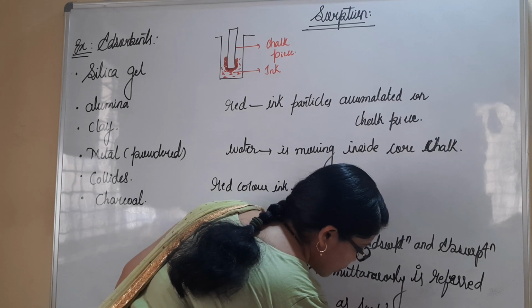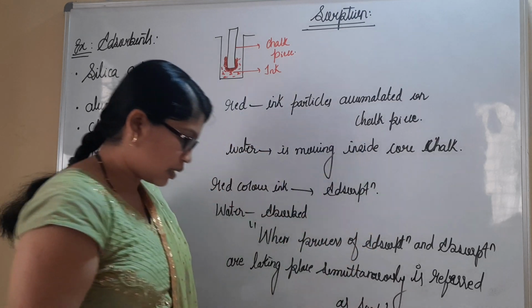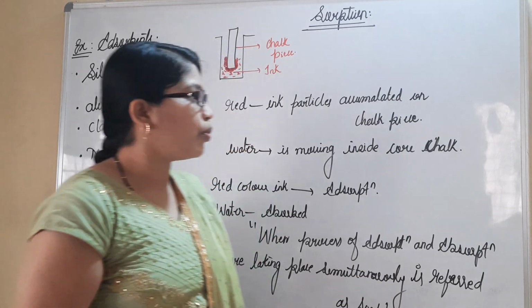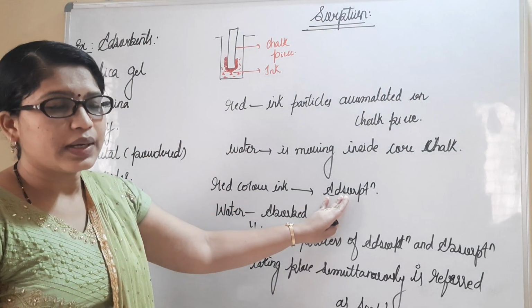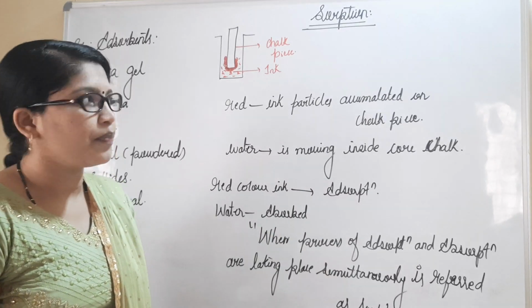What we call it as? We call it as sorption process. In sorption process, both absorption and adsorption will be taking place simultaneously.